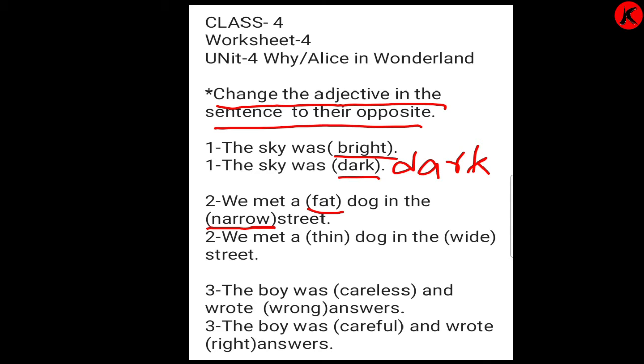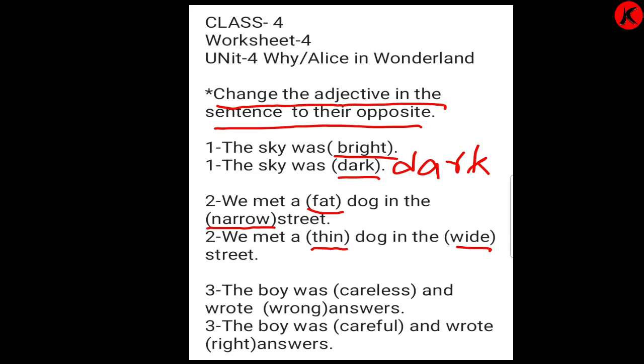So shall we start? Number 2. We met a thin... What is the opposite of fat? Thin. The opposite of narrow is wide. Wide street. We met a fat dog in the narrow street. We met a thin dog in the wide street.